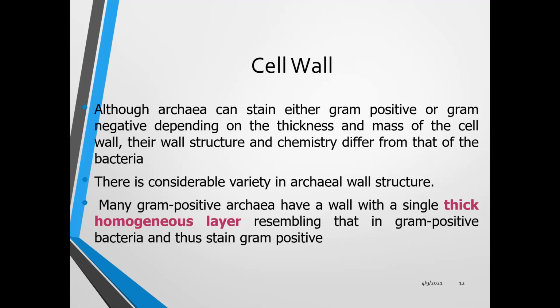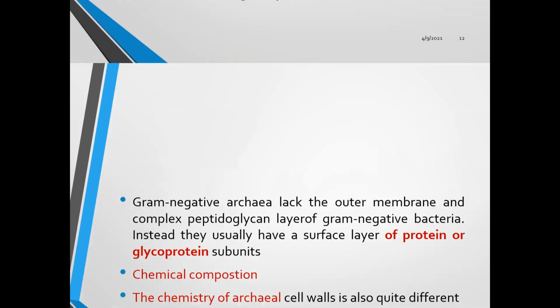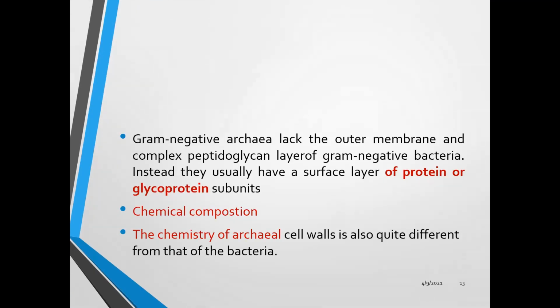Thus, they are gram positive archaea. While some are gram negative archaea, they lack the outer membrane and complex peptidoglycan layer of gram negative bacteria. Instead, there is a usual surface layer of protein or glycoprotein subunits, and they have a different cell composition.